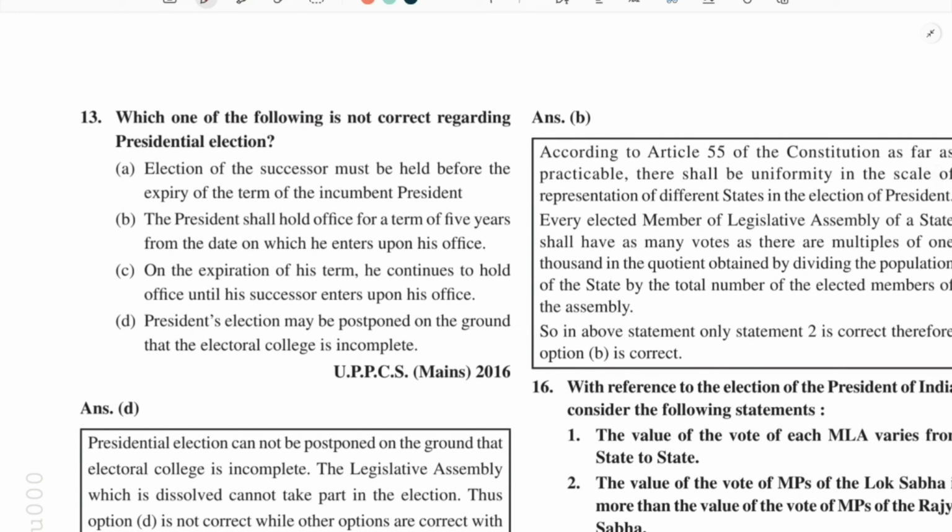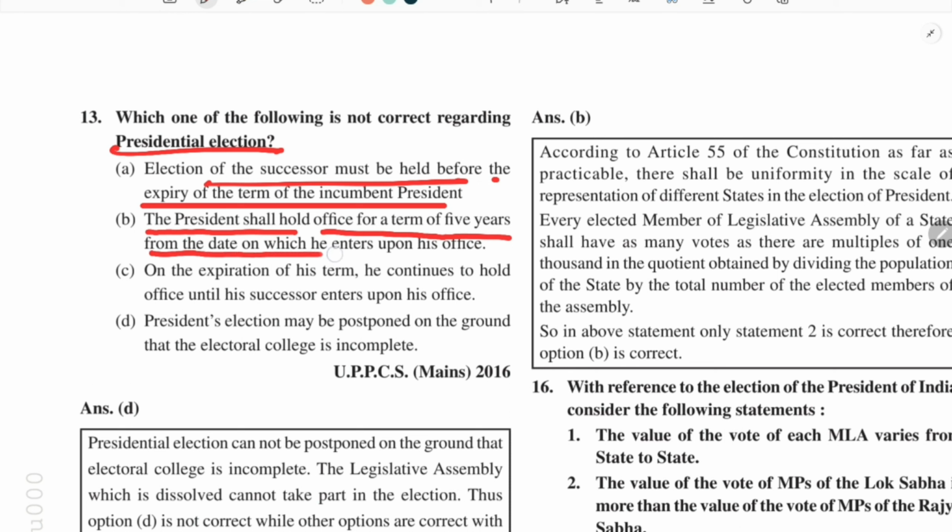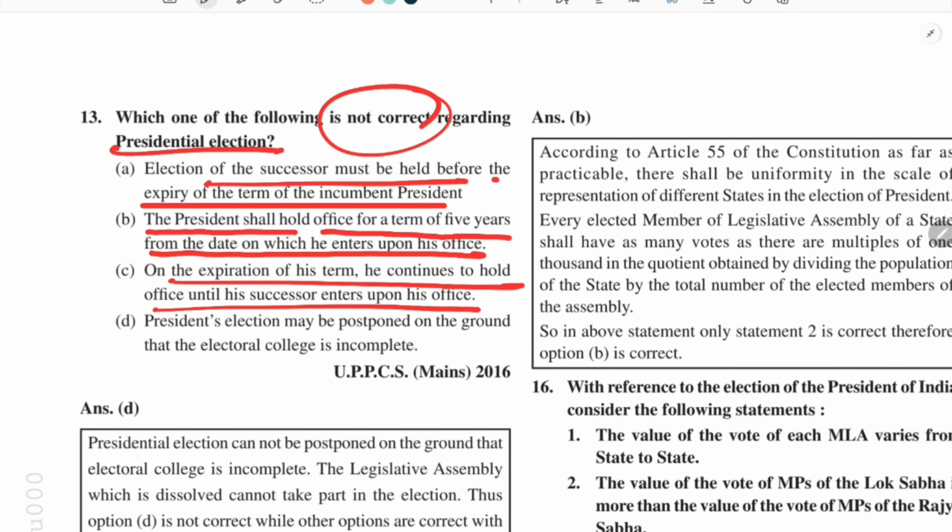Which among the following is not correct regarding presidential election? The election of the successor must be held before the expiry of the term of the incumbent president. The president shall hold office for a term of 5 years from the date on which he enters office, that seems to be correct. Since it is asking about what is not correct: on the expiration of the term, he continues to hold office until his successor enters upon his office. The president election may be postponed on the ground that the electoral college is incomplete. So this statement is incorrect.